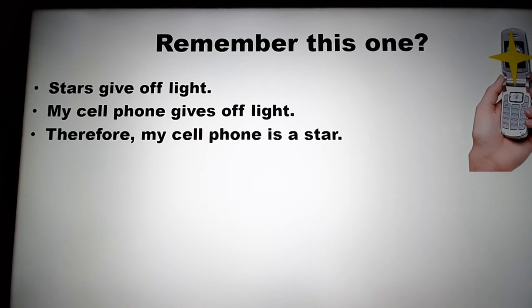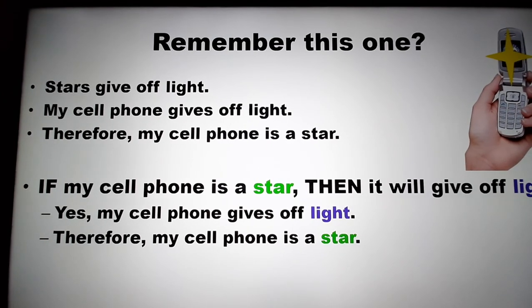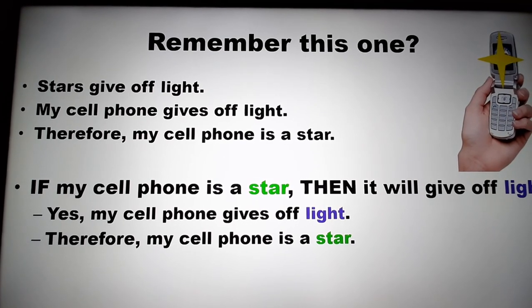Well, let's put it into if-then format. The antecedent is being a star, because the claim here is stars give off light. If you're a star, you give off light. It's not necessarily true that if you give off light, you are a star. So star is the antecedent and light is the consequent. If my cell phone is a star, then it will give off light.